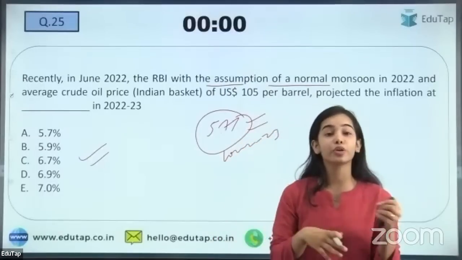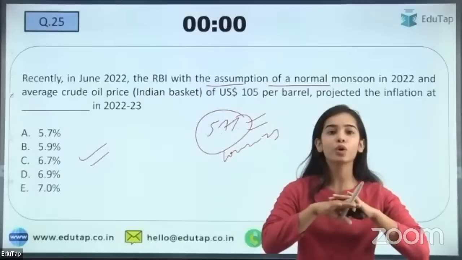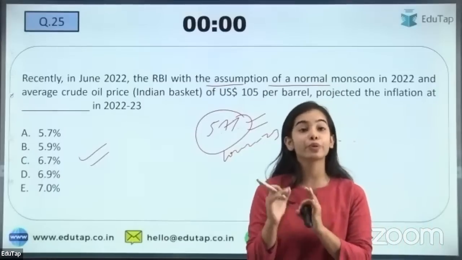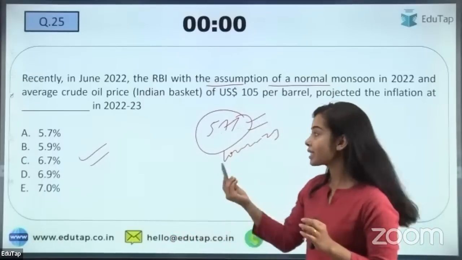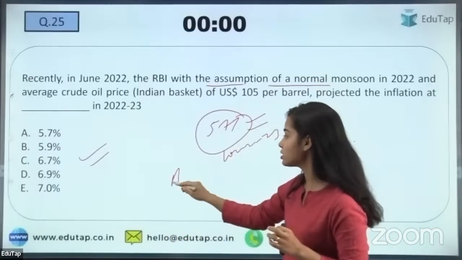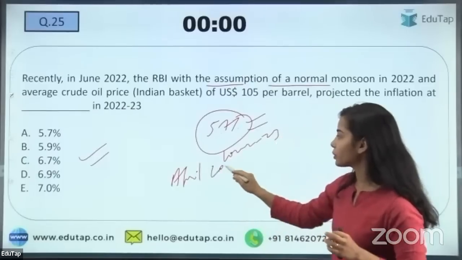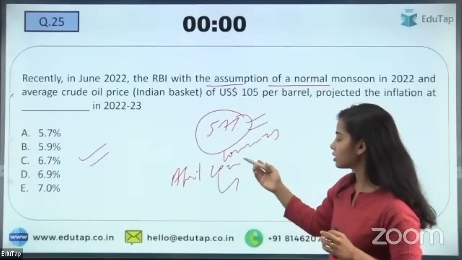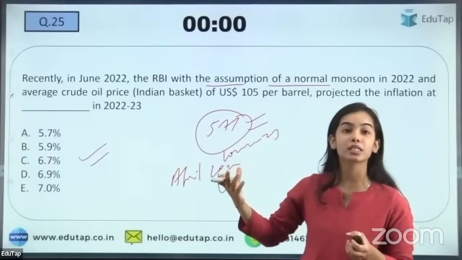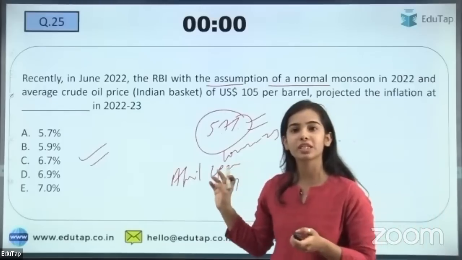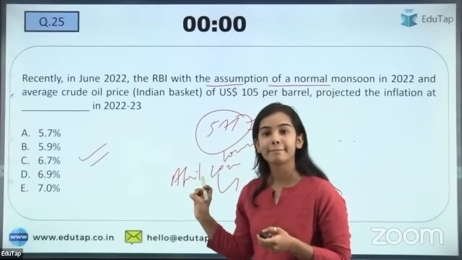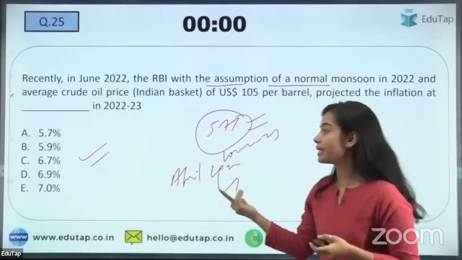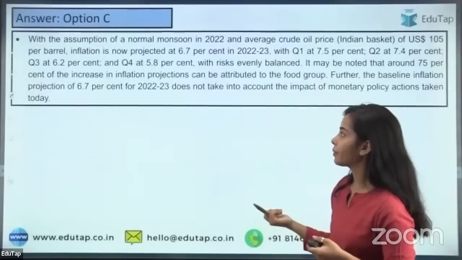You can see that due to geopolitical conditions, due to external conditions, what is happening to the inflation in our country. Okay, and the inflation in this April 2022 was higher. It was higher than 6%, and it was nearly 7.79%. Okay. So yes, I'm getting the right answer, 6.7%.